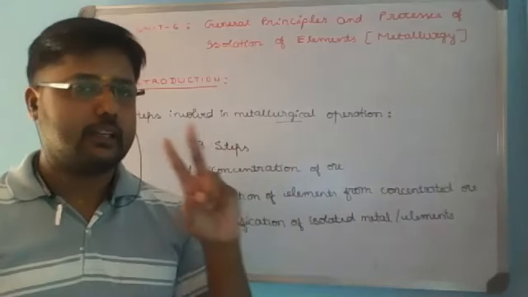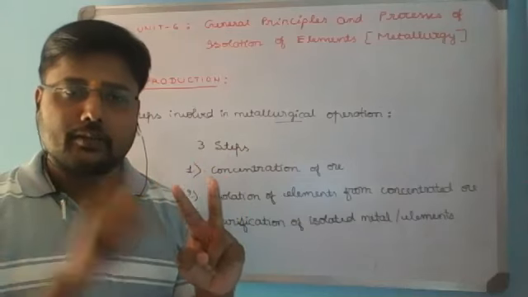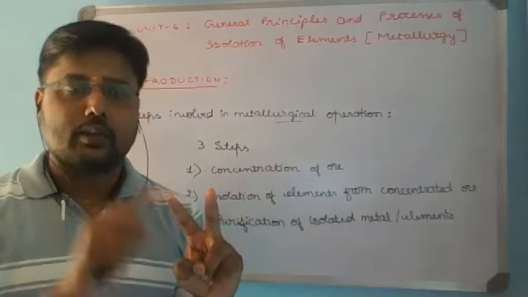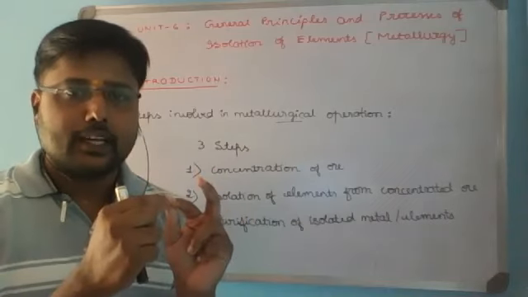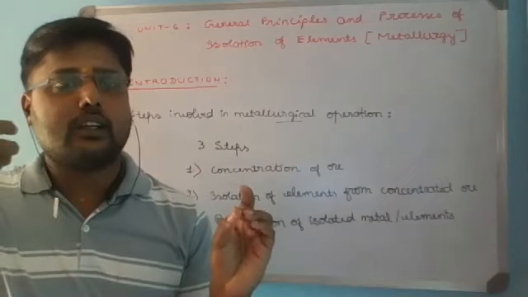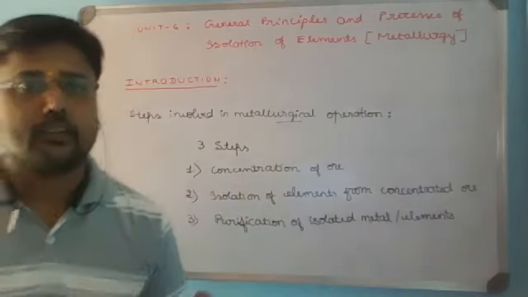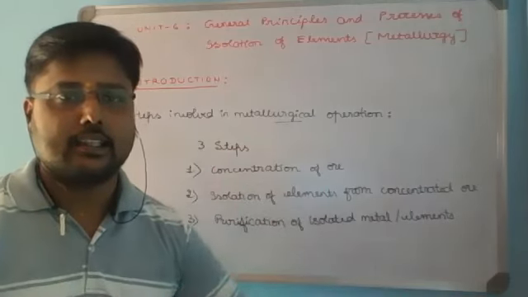Isolation of elements will involve two steps: converting them into oxides. Why they are converted into oxide, what is the significance in the conversion to oxide, we'll learn in detail. Then from their oxide, we are going to reduce that to obtain the metal back. That we'll try to observe in detail in the second step, and we are discussing in the unit.